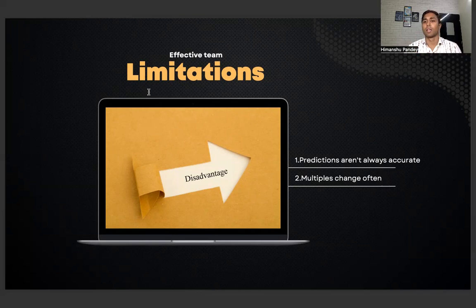Say you buy that company for 100 million, and you think that you will get double in the next 10 years. But what if it doesn't happen? Multiples can change often. As we said, predictions are not always accurate. This could be one of the biggest disadvantages or limitations of the terminal value.